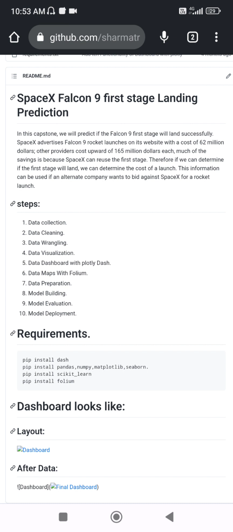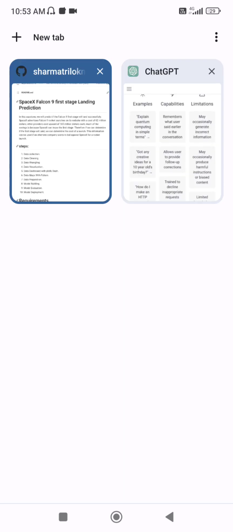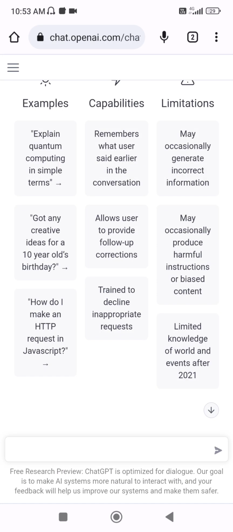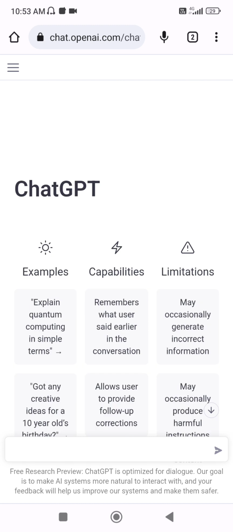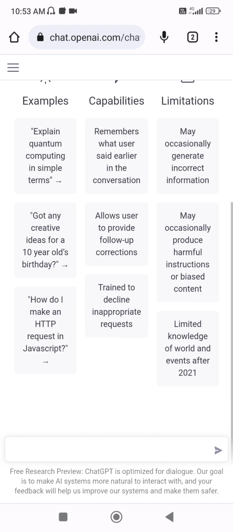Okay, let me show that. The chatbot that is here is OpenAI's ChatGPT. If you want to practice it, all you have to do is go on Google and search for ChatGPT. You have to log in there, and this kind of interface will come in front of you. After that, whatever questions you search, you will get the complete solution for that code, for that snippet, including explanation.